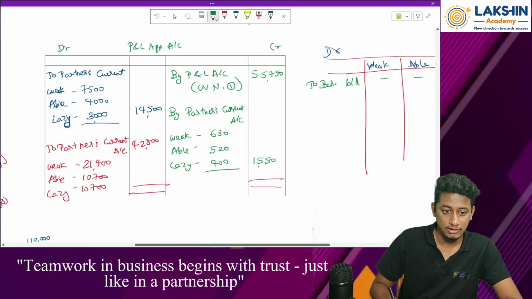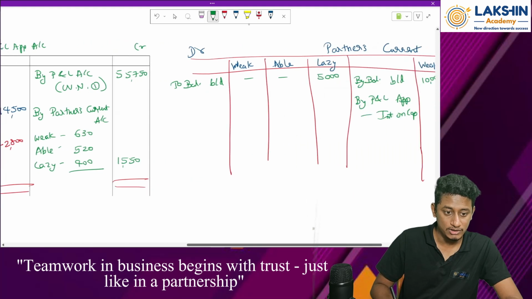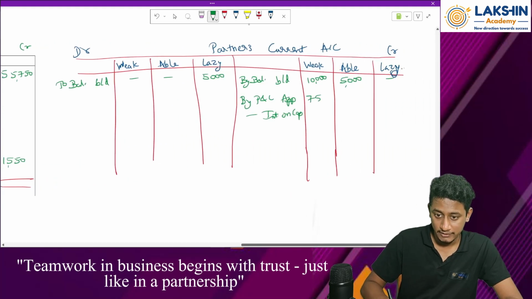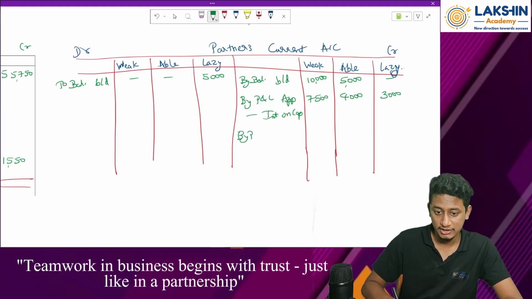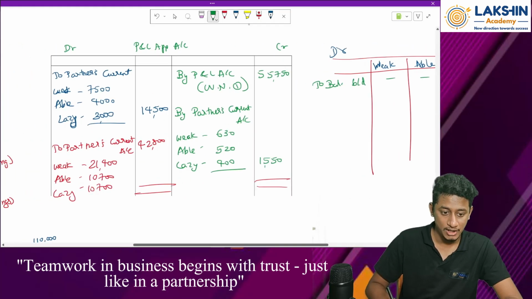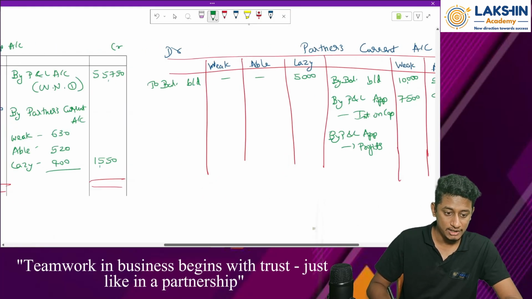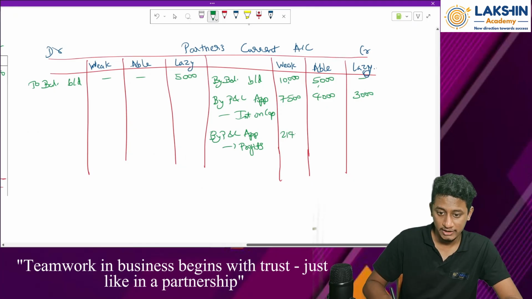How much is the value? 7,500, 4,000 and rupees 3,000. Then we have profit division. So P&L appropriation account again. Profits appropriated. How much? 21,400, 10,700, 10,700.